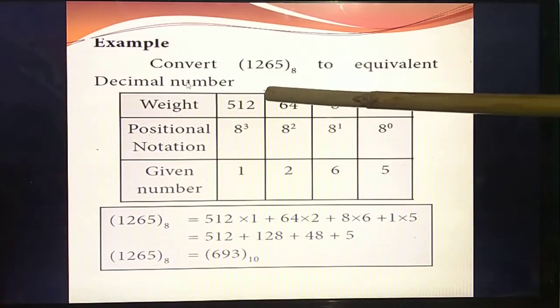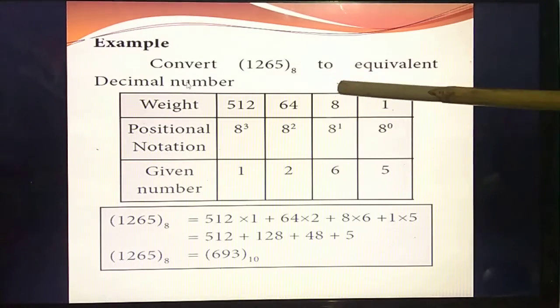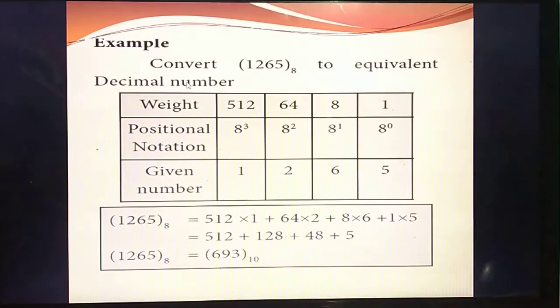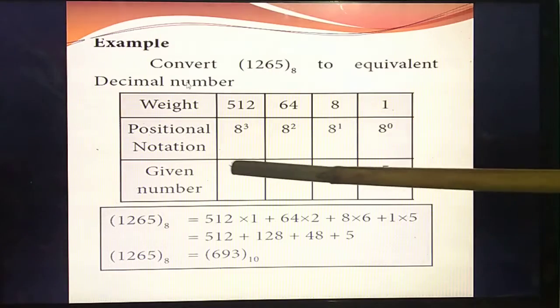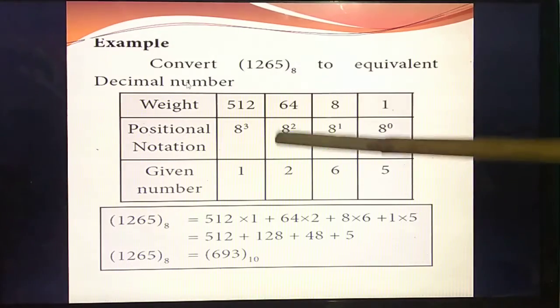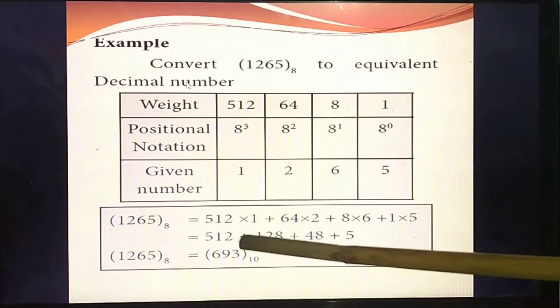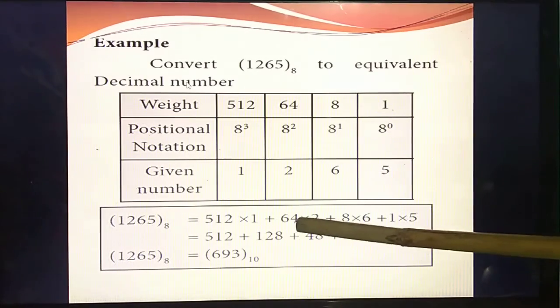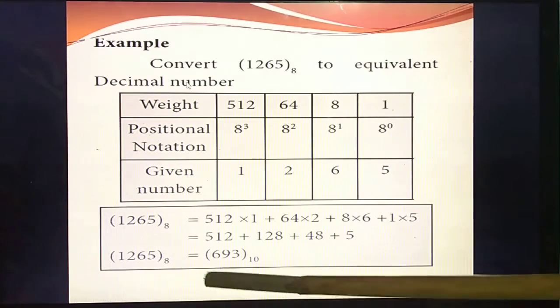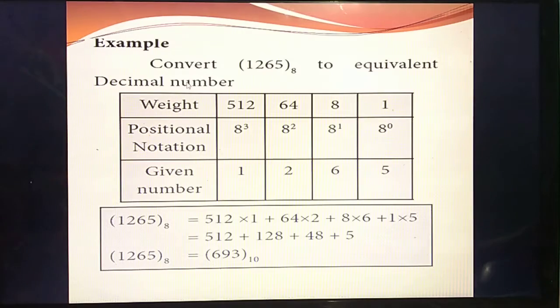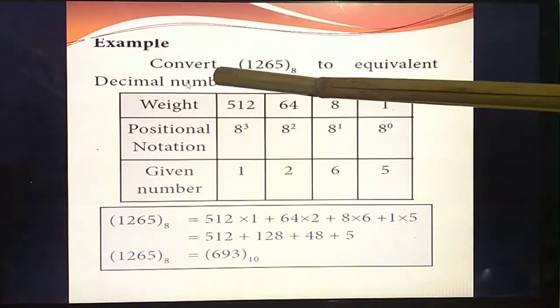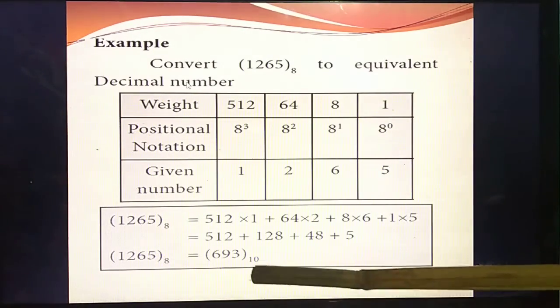So what answer will you get? 512 into 1, then 64 into 2, then 8 into 6, plus 1 into 5. Understand? Multiply. 512 into 1, 512. 64 into 2, 128. Then 8 into 6, 48. 1 into 5, 5. Add them and the answer you get is 693. The question asked to convert into a decimal number, so what's the base value you will write? 10.